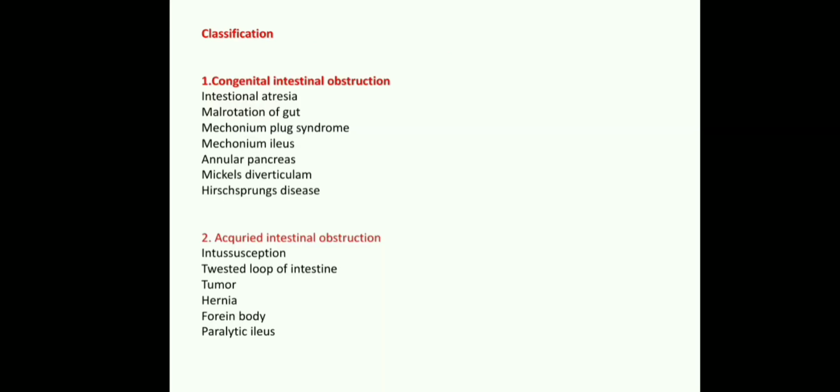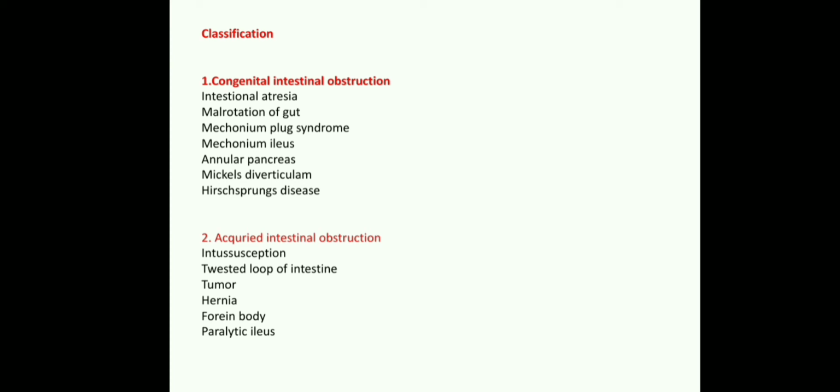Next, coming to the classification of intestinal obstruction, it is classified into two: congenital intestinal obstruction and acquired intestinal obstruction. We will see them one by one. What are the congenital intestinal obstructions? Intestinal atresia, which is most commonly seen in the duodenum area. And then the next one is malrotation of the gut. It is an incomplete rotation of the gut during intrauterine life, mostly around the 12th week, which may form because of some deformity or congenital malformation.